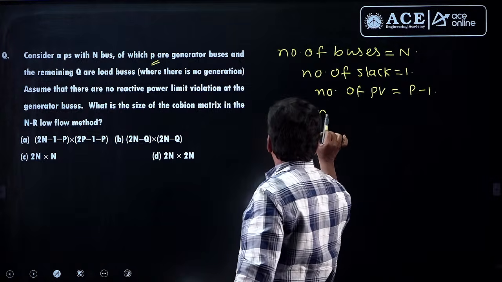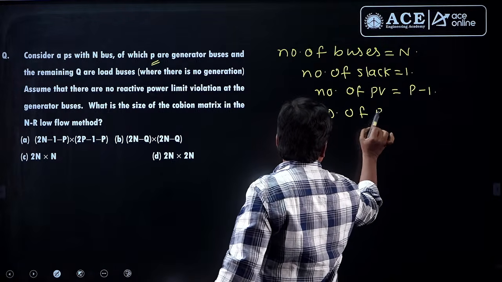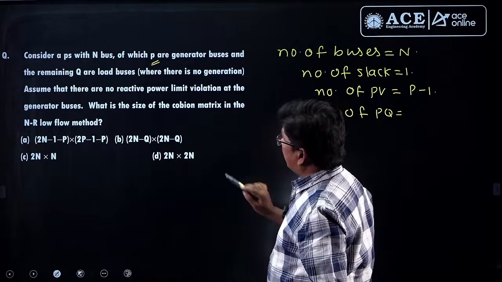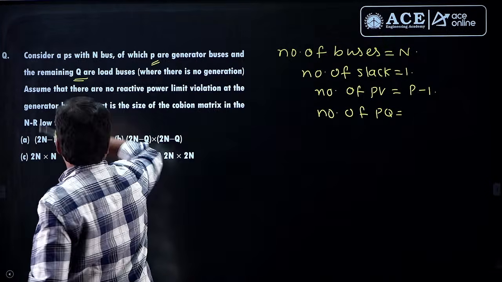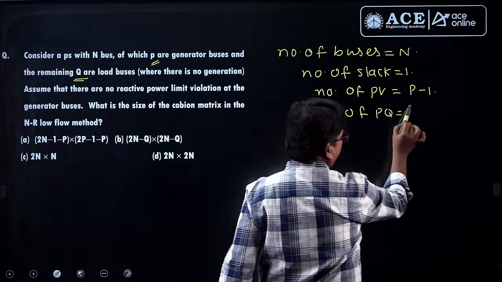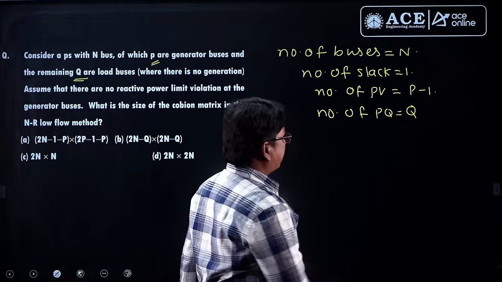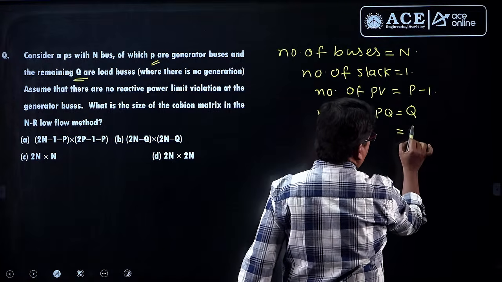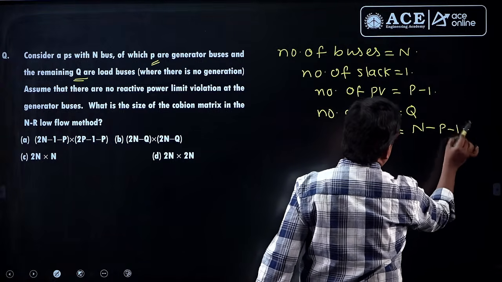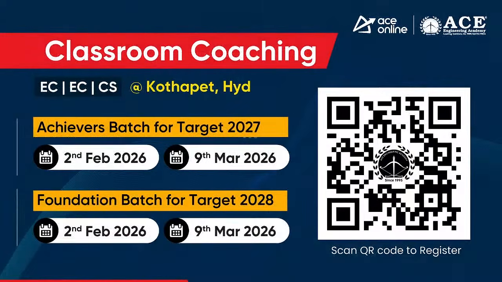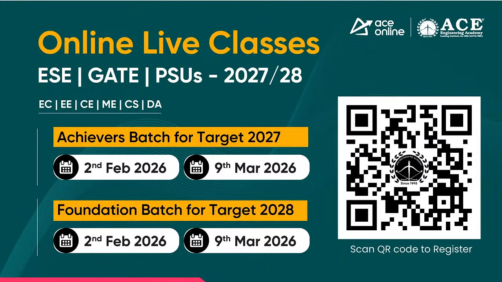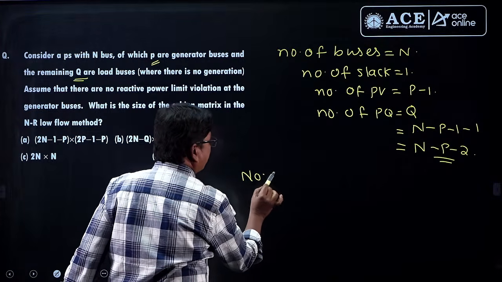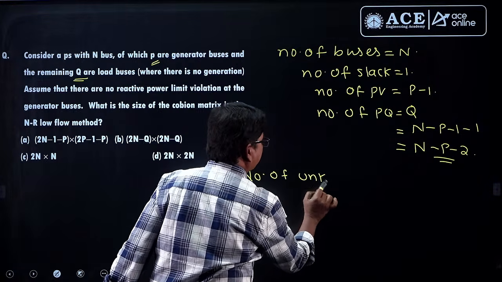And number of PQ buses will be n minus PV buses, that is n minus P. These are the number of PQ buses. Therefore, number of unknown deltas